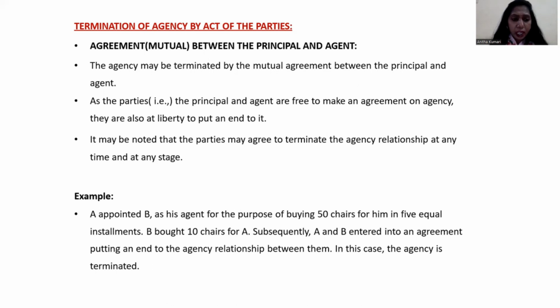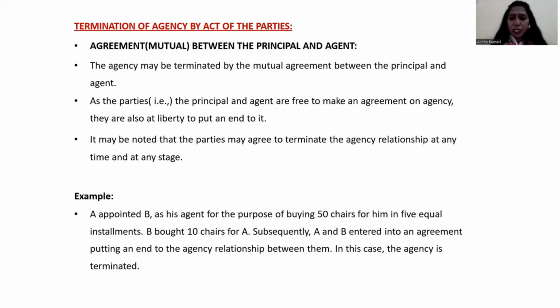For example, A appointed B as his agent for the purpose of buying 50 shares for him in 5 equal installments. B bought 10 shares for A. Subsequently, A and B entered into an agreement putting an end to the agency relationship between them. In this case, the agency is terminated. You can understand, right?